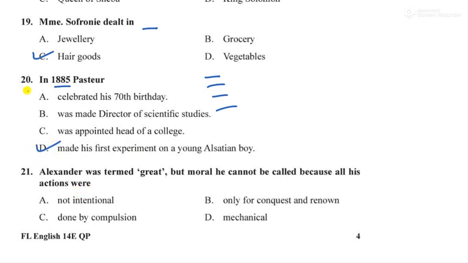Which chapter does this belong to? Louis Pasteur, chapter number 4. Next, question number 21. Alexander was termed great, but moral he cannot be called because all his actions were only for conquest and renown. This belongs to What Is Moral Action, chapter number 5. So option B is correct here.